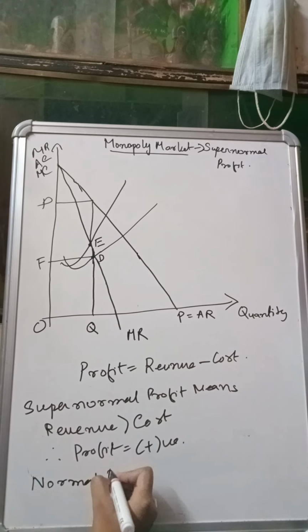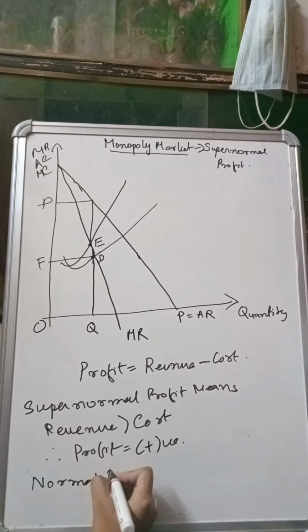Okay, so we have understood the concept of supernormal profit, we have understood the concept of normal profit. Let us now move to the concept of subnormal profit. So what is subnormal profit? Subnormal profit is actually the loss.